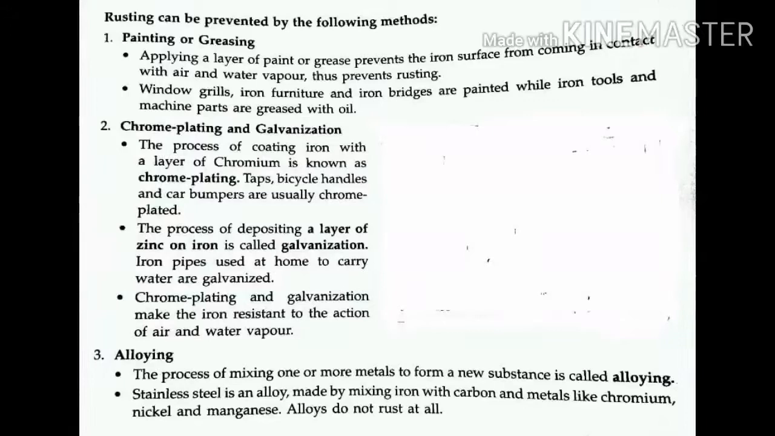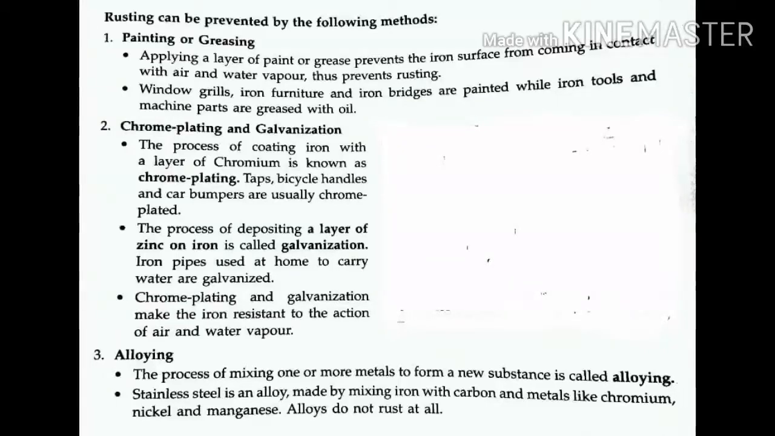We can prevent this rusting by some methods. Let's see these methods. First one is painting or greasing. Applying a layer of paint or grease prevents the iron surface from coming in contact with air and water vapor. So in this way we can prevent rusting.